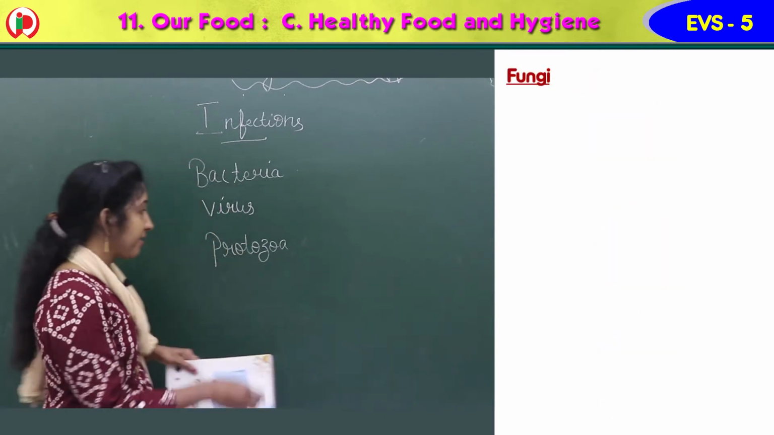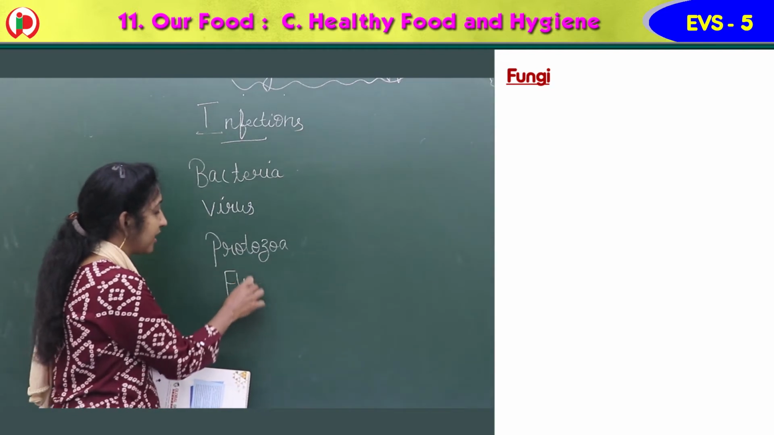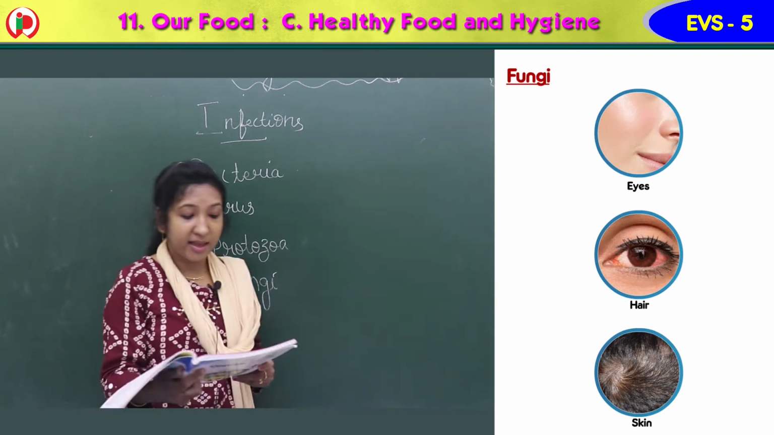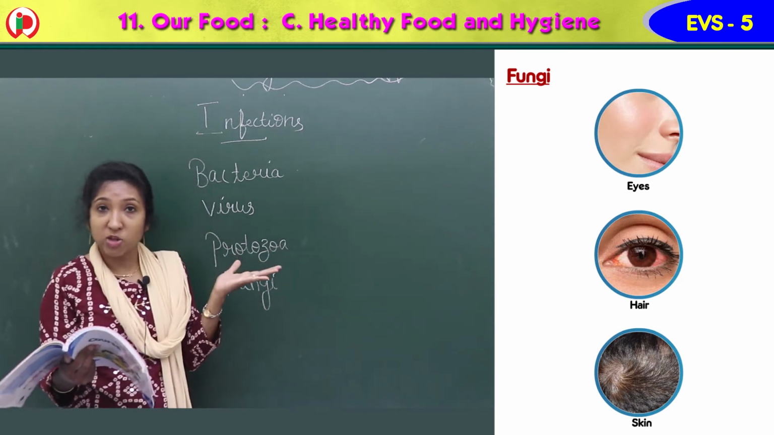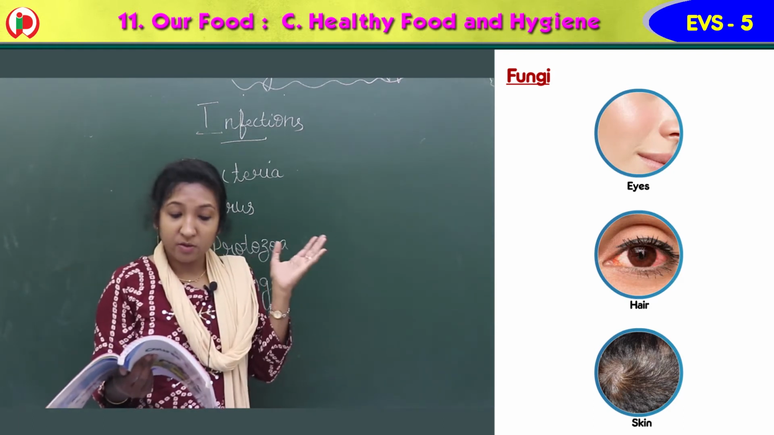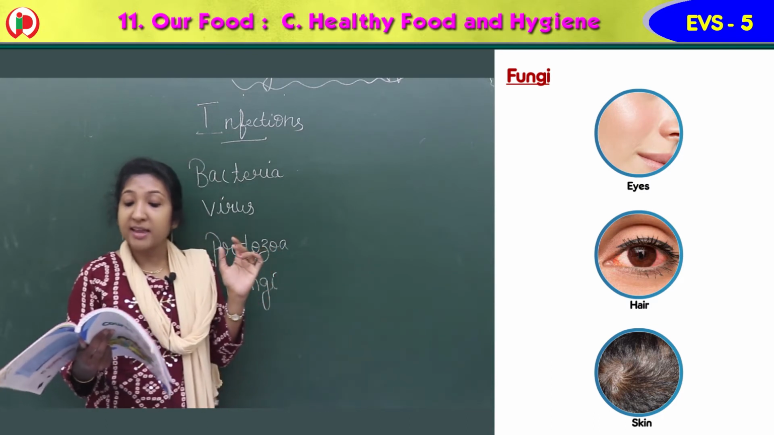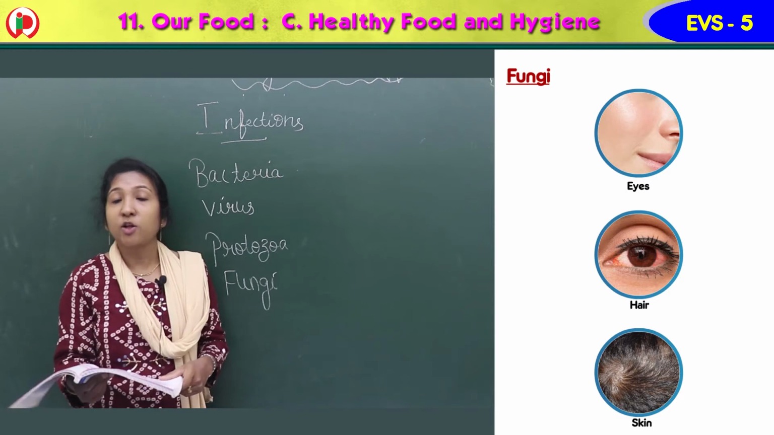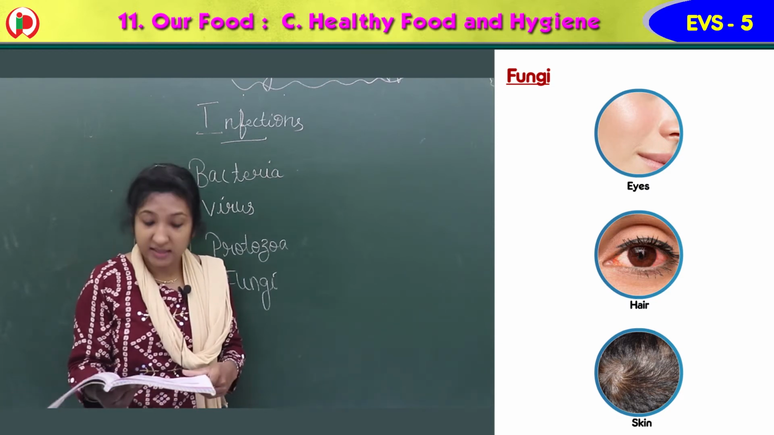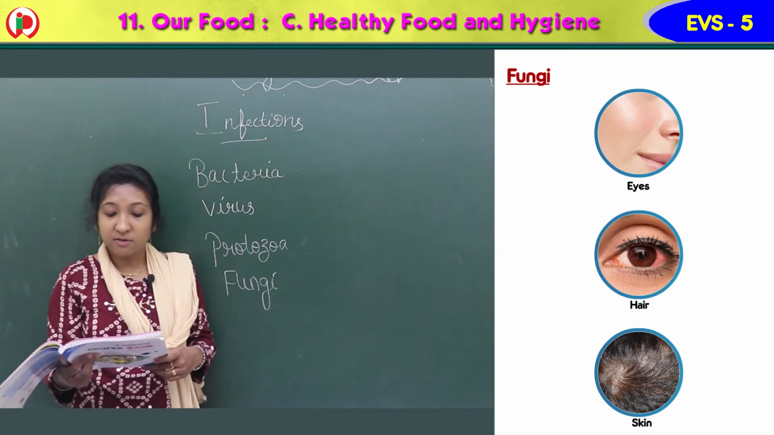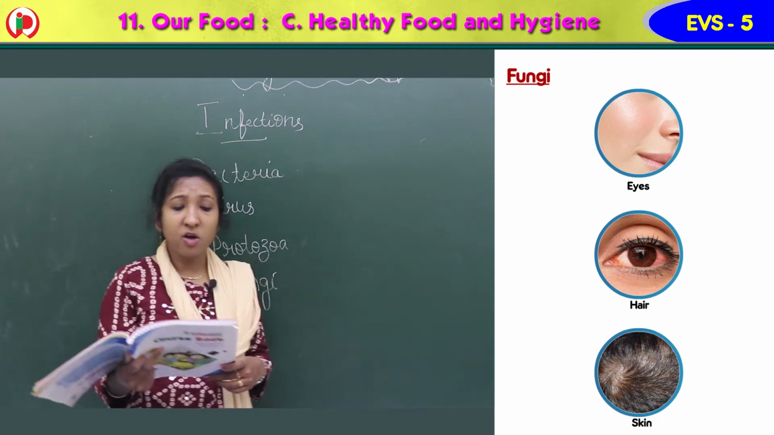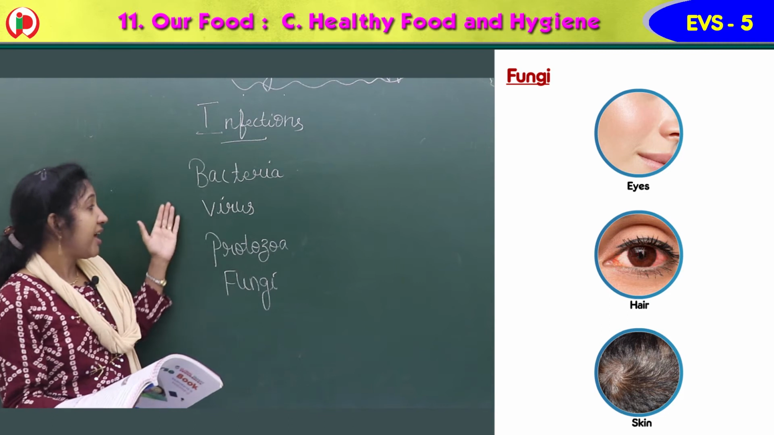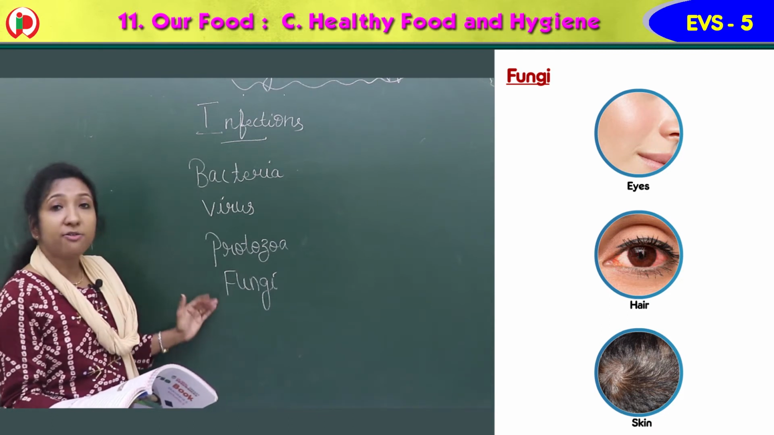Next is fungi. Another important microorganism is fungi. Fungus, we can say fungi. See the image there. Fungi mostly cause infections of the skin, eyes, and hair. That is fungi. So the main four microorganisms are bacteria, virus, protozoa, and fungi.